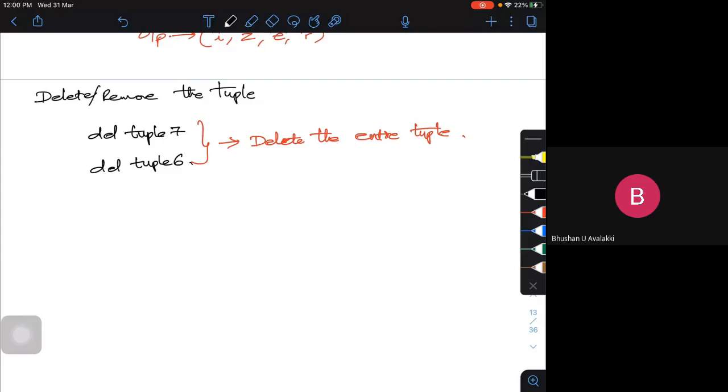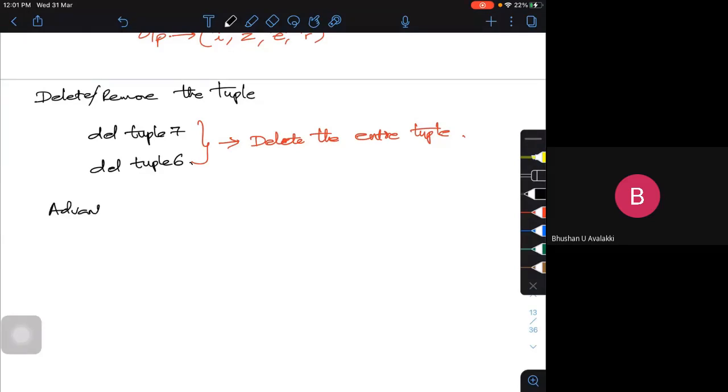Now, as I told, tuples and lists. Lists are most of the time, the majority of the time, used for homogeneous data types. That is, if I want only integers, even though it can be used otherwise, most of the time they will be used only for homogeneous data types. But tuples are used for heterogeneous data types, different types of data. So that's one thing. And tuples are immutable. Let me call these the advantages.